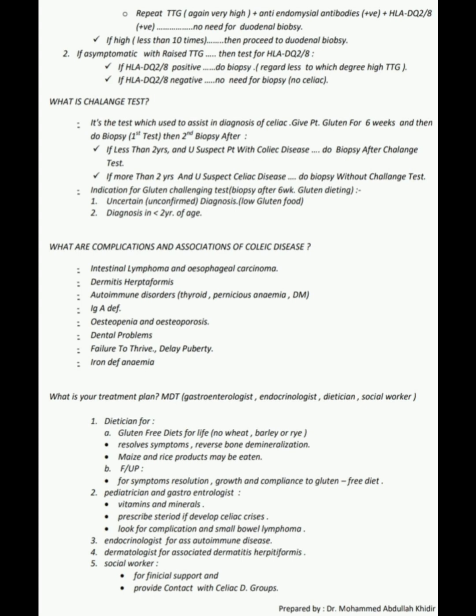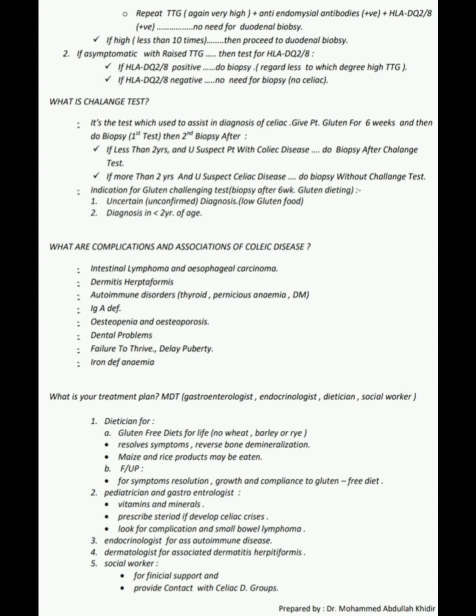Now, what are the complications and associations of celiac disease? These are intestinal lymphoma and esophageal carcinoma, dermatitis herpetiformis, autoimmune disorders, that is thyroid disease, pernicious anemia and diabetes mellitus, immunoglobulin A deficiency, osteopenia and osteoporosis, dental problems, failure to thrive, delayed puberty, and iron deficiency anemia.